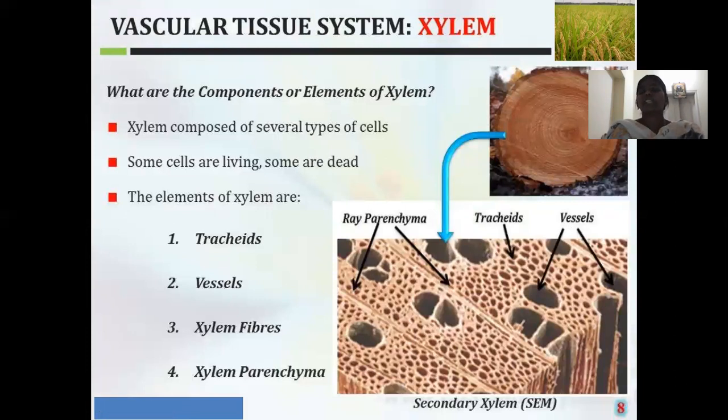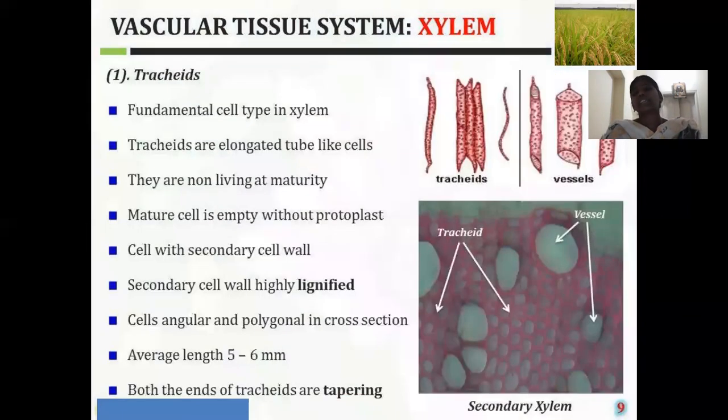Okay, these are the components of the xylem. That means how this xylem is composed. There are four components in the xylem: the tracheids, vessels, xylem fibers and the xylem parenchyma. Among these four components, the first three are dead cells. The last one, the xylem parenchyma, is the only living cell in the xylem. Now we will see the characters of the xylem components one by one.